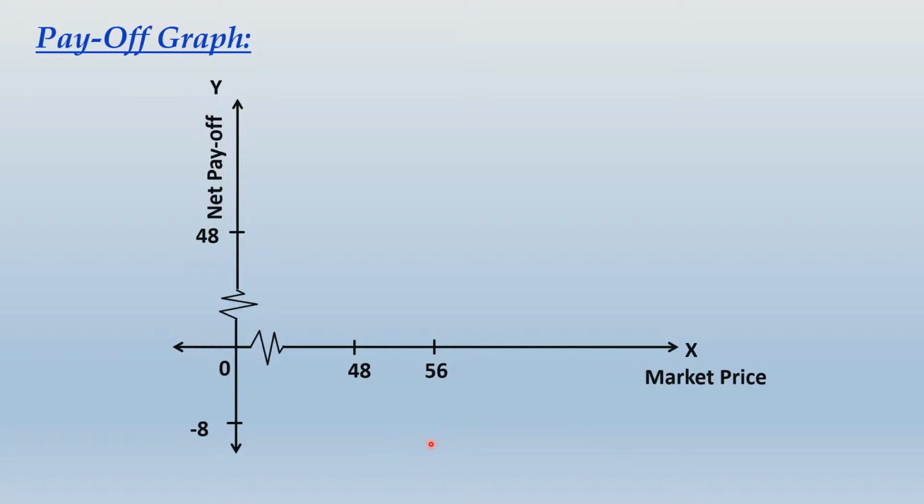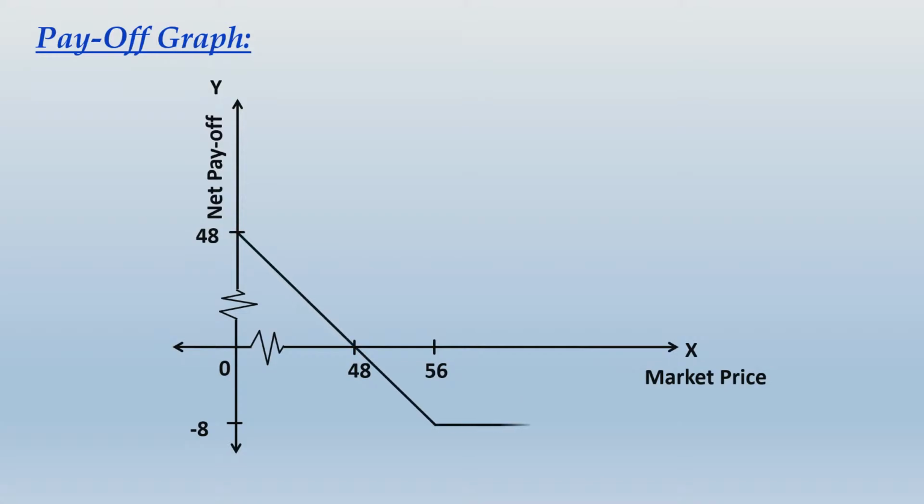When the market price is less than 56, the put option will actually be exercised, and therefore your payoff starts getting towards positive. When the market price becomes 48, your net payoff will become 0. That is where you get the break even. And when the market price keeps on reducing, you will make profit, but your profit cannot cross the boundary of y-axis, and the maximum profit that you can get is not an unlimited profit. The profit gets limited to strike price minus premium.